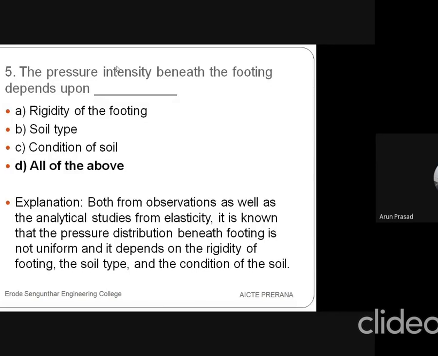Both from observations as well as analytical studies from elasticity, it is known that the pressure distribution beneath the footing is not uniform. It also depends upon the rigidity of the footing, soil type, and condition.